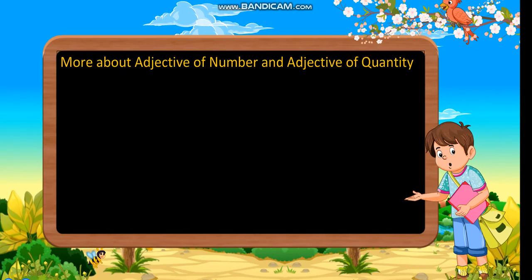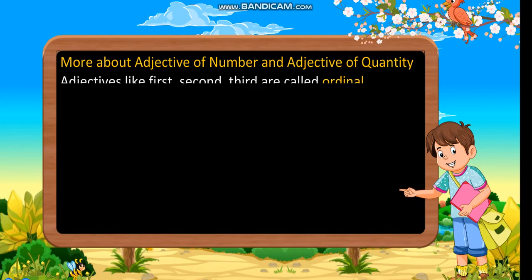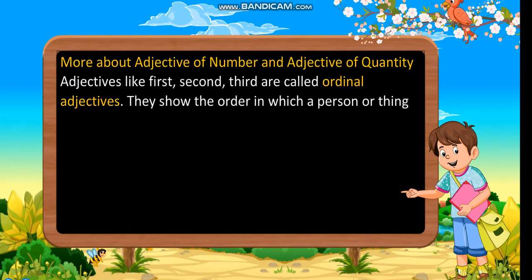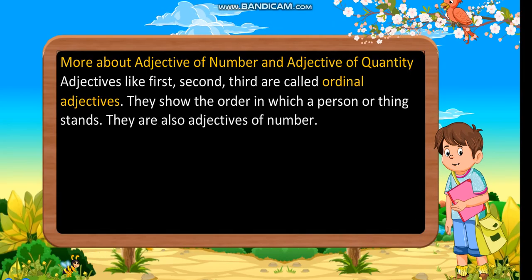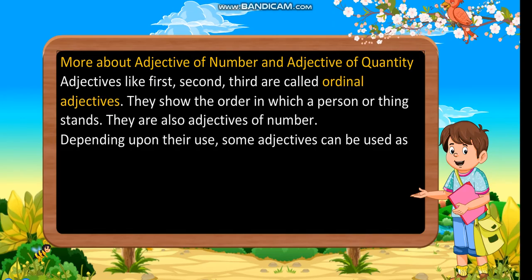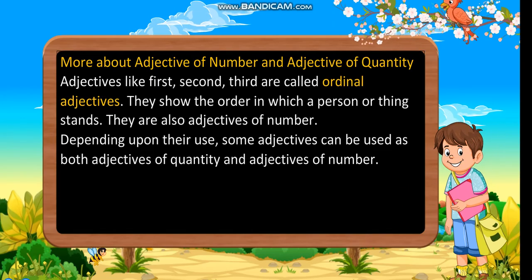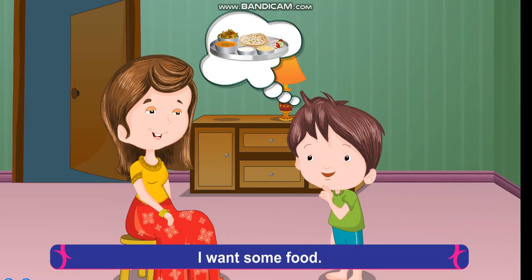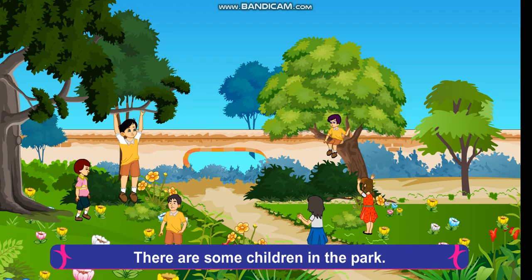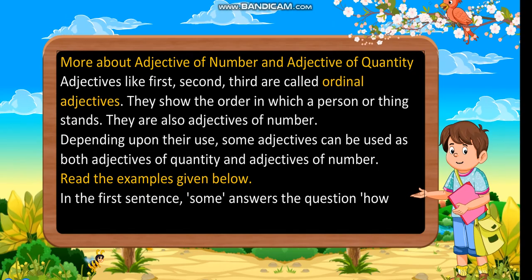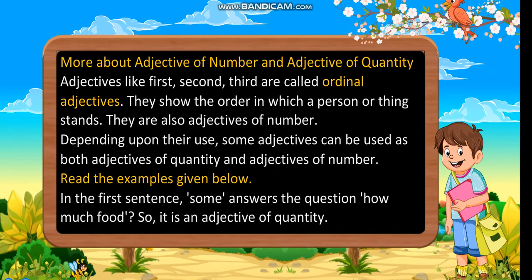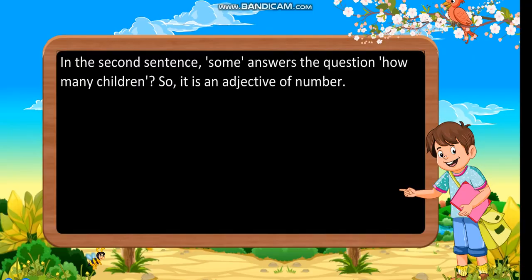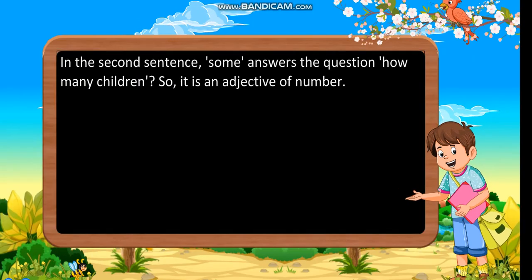More about adjective of number and adjective of quantity. Adjectives like first, second, third are called ordinal adjectives. They show the order in which a person or thing stands. They are also adjectives of number. Depending upon their use, some adjectives can be used as both adjectives of quantity and adjectives of number. Read the examples given below. I want some food. There are some children in the park. In the first sentence, some answers the question how much food, so it is an adjective of quantity. In the second sentence, some answers the question how many children, so it is an adjective of number.